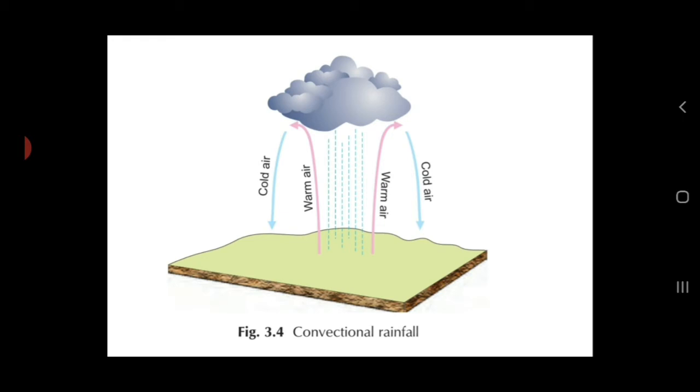Now here what happens during the daytime, as you all know, during the daytime, vertical rays of the sun, direct rays of the sun, fall on the land and heat up the land surface. As they heat up the land surface, the air which is near to the surface, children, also gets heated up, and as this air gets heated up, it starts rising.